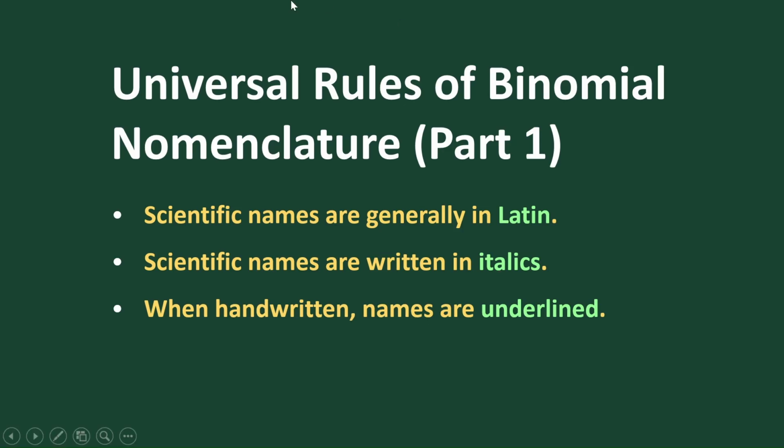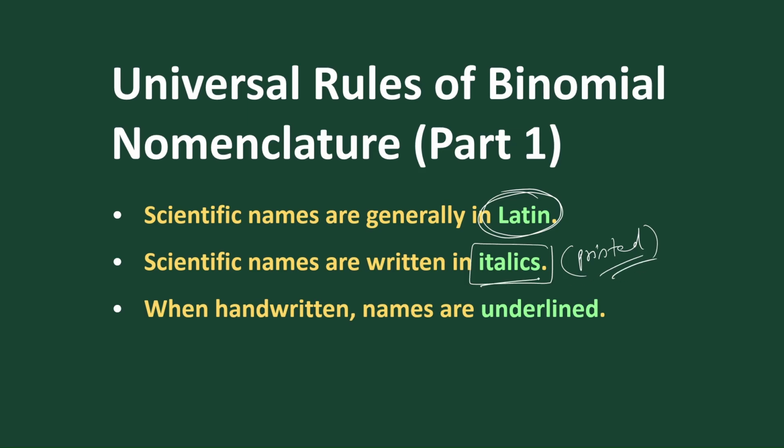Scientific names are generally in Latin form. When scientific names are printed, they should be in italics. When handwritten, they should be underlined separately.